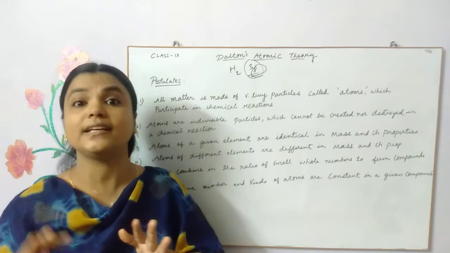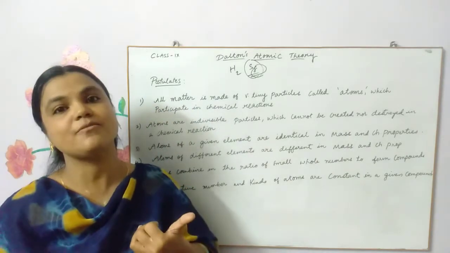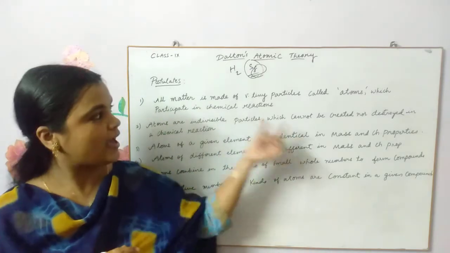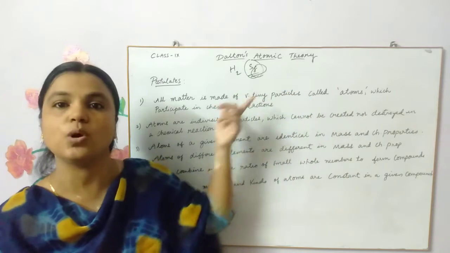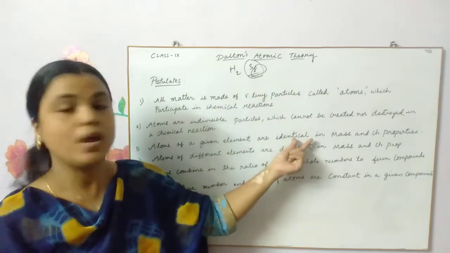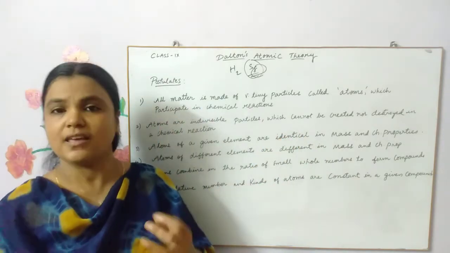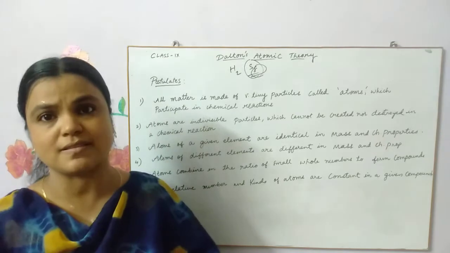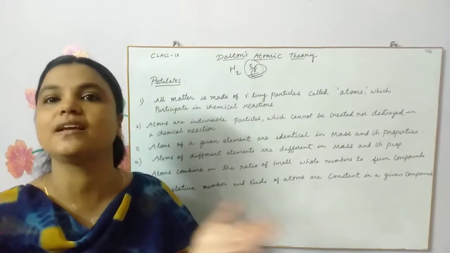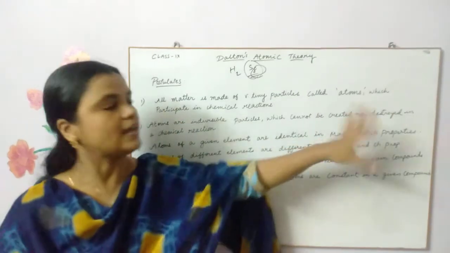They are identical in the atomic mass. Mass is the same, as well as their chemical properties. So what is he saying? He already told that atoms are the things which are involved in chemical reactions. Now he has also mentioned that they are identical in mass. They are not just identical in shape and size, but they are identical in mass as well as their physical and chemical properties also. So they have similar chemical properties.